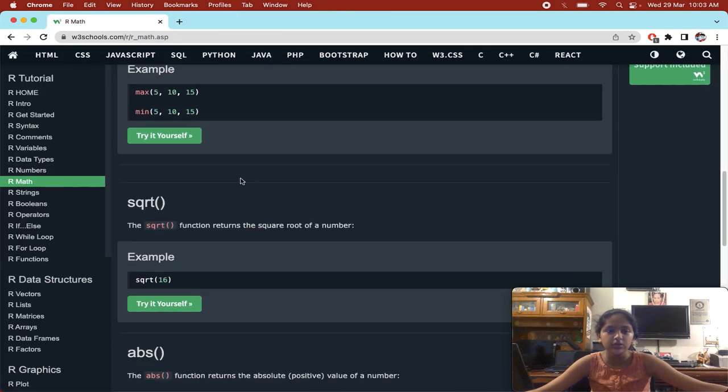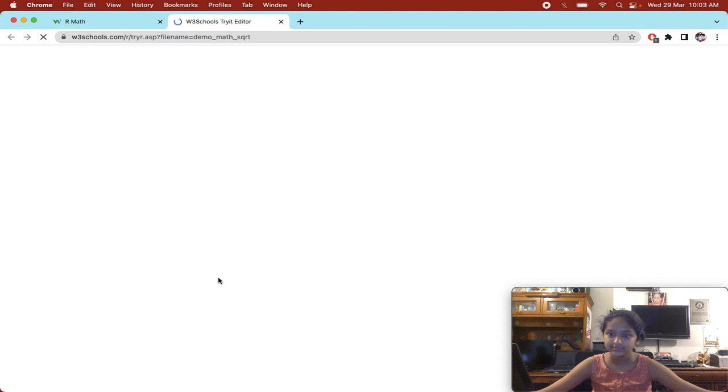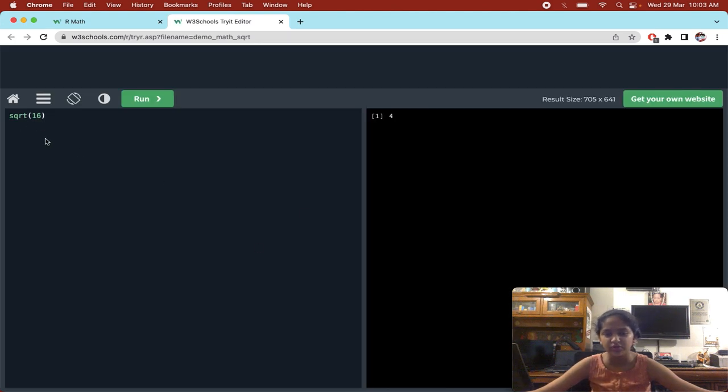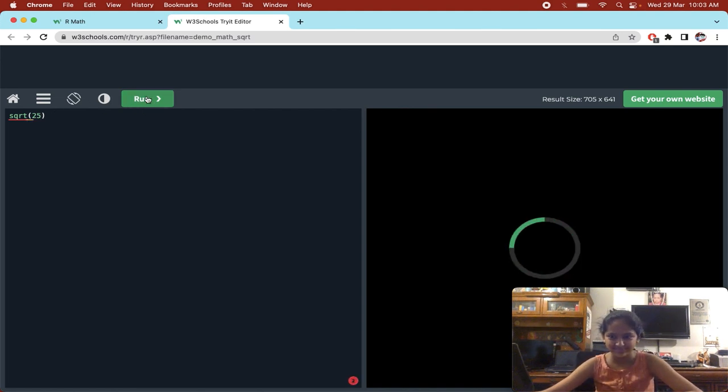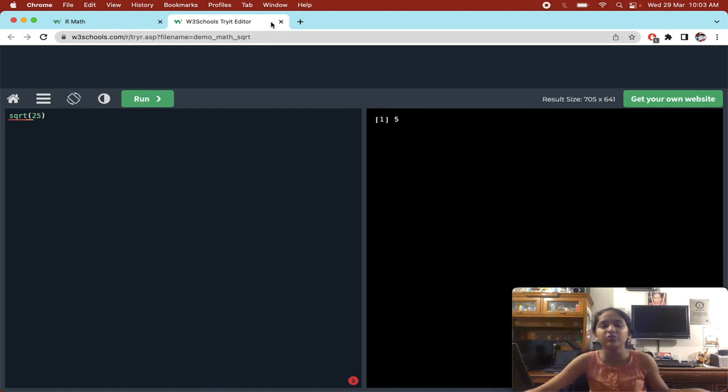Now square root. What does the square root function do? It returns the square root of a number. So square root of 16 is 4, 4 into 4 is 16. Then you might think, what is the square root of 25? Can you guess? That's very easy. 5, correct, because 5 into 5 is 25.